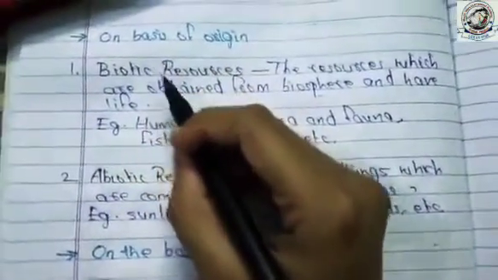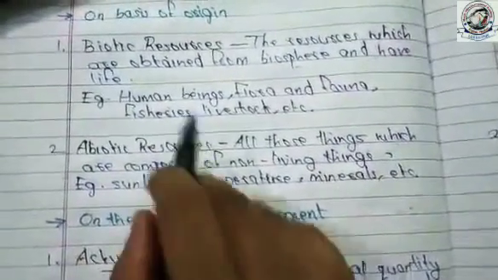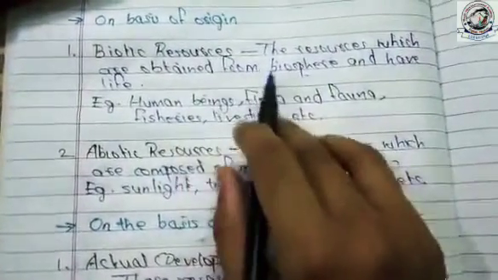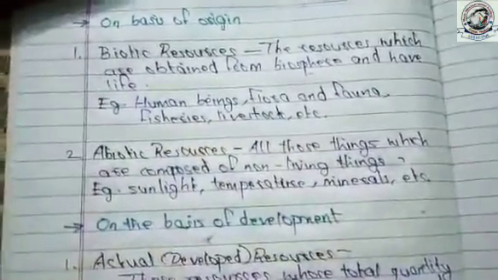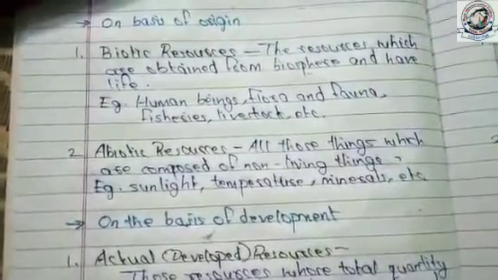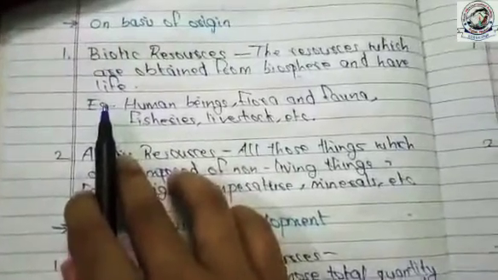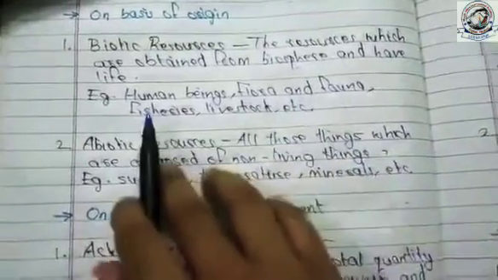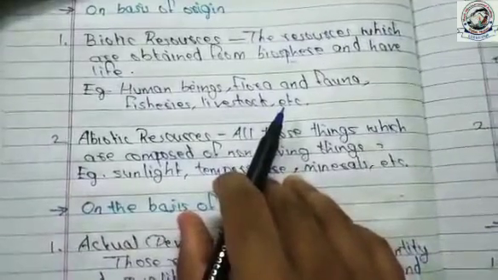On the basis of origin, that is biotic resources and abiotic resources. Biotic resources. The resources which are obtained from the biosphere and have life are known as biotic resources. It means that resources that are derived from living organisms are known as biotic resources. Examples of biotic resources are human beings, flora and fauna, means plants and animals, fisheries, livestock, etc. These all are living organisms.